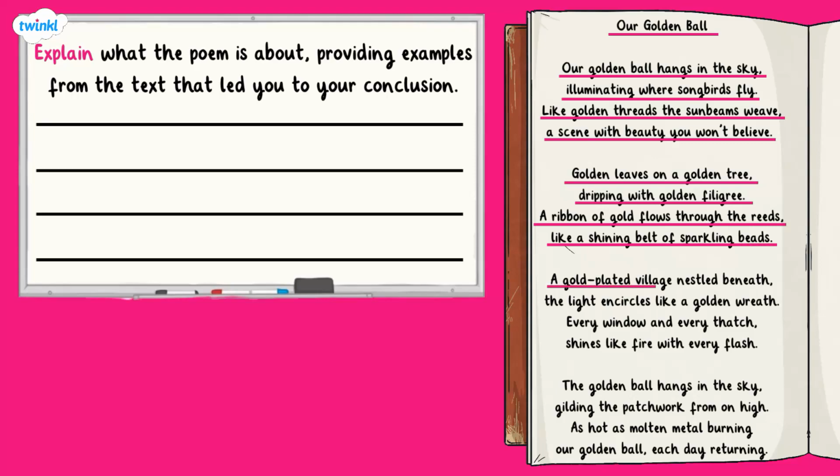A gold-plated village nestled beneath, the light encircles like a golden wreath. Every window and every thatch shines like fire with every flash. The golden ball hangs in the sky, gilding the patchwork from on high. As hot as molten metal burning, our golden ball each day returning.